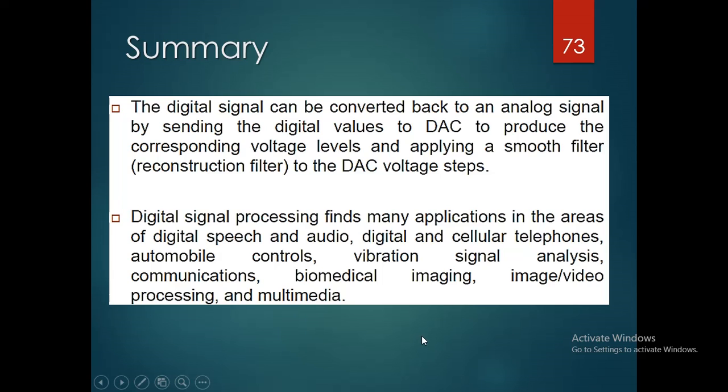After this discussion, I hope you are able to understand the digital signal processing block diagram and what process is carried out between the analog input signal and the analog output signal using the DSP process. I hope you understood that, and thank you.